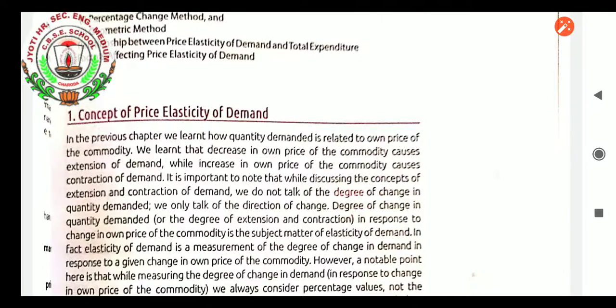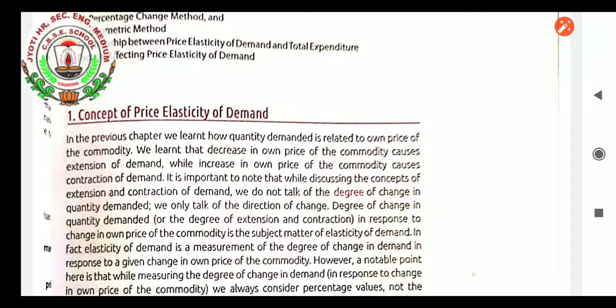When we go to the concept of price elasticity of demand, this concept says that the elasticity of demand changes owing to the own price of the commodity. We have learned there are many determinants of demand, but the main determinant which affects demand most is the own price of the product. If the price is lowered, definitely the demand for the product will increase.